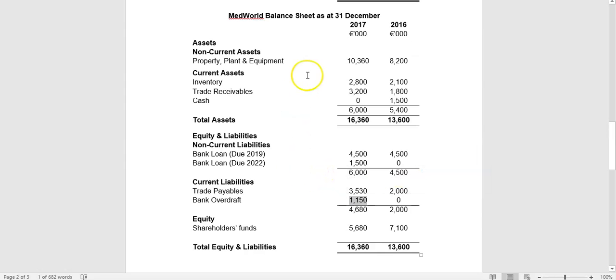We can see the bank loan is due for repayment in 2019. So the context here, it's due very soon. Will they be able to refinance it and repay that loan back? If not, it could cause a big issue financially for the business.